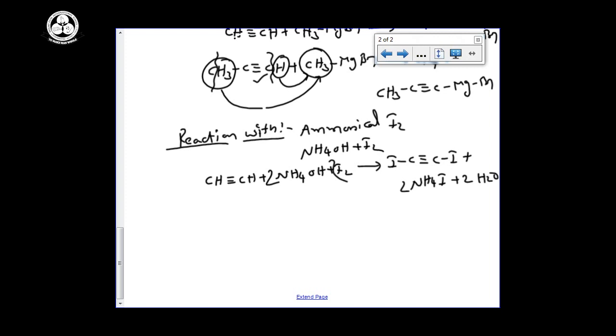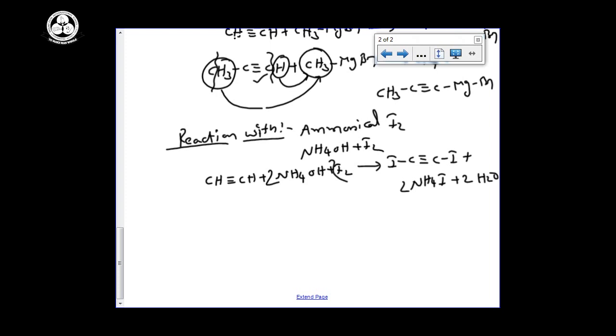See, the acidic nature we are proving with the different chemical reactions. First one is reaction with metals, sodium in liquid ammonia. Second one reaction with ammonical cuprous chloride. Third one ammonical silver nitrate. Fourth one Grignard reagent, and last one is ammonical iodine. So in all the chemical reactions, wherever the acidic hydrogen is there, that acidic hydrogen only is involved in the chemical reaction, then it can form the corresponding salts.